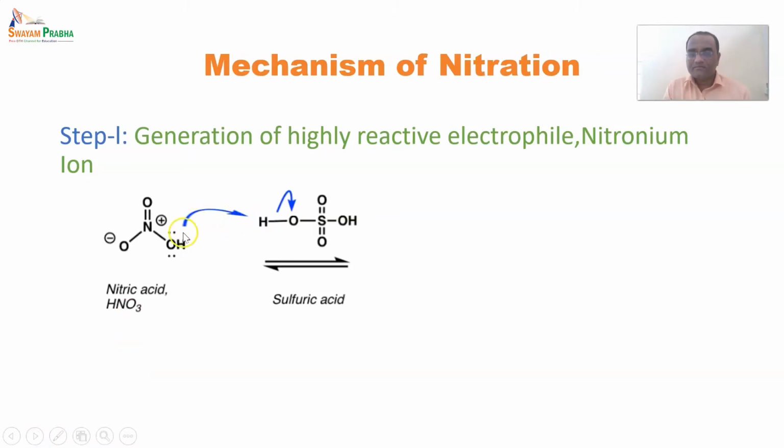As soon as the electrons are transferred to the hydrogen, the bond between hydrogen and oxygen will break, and as this sigma bond breaks, electrons transfer to the oxygen. Now oxygen will be an electron rich species, and hydrogen will be an electron deficient species, because the arrow indicates that electrons are being transferred to oxygen.